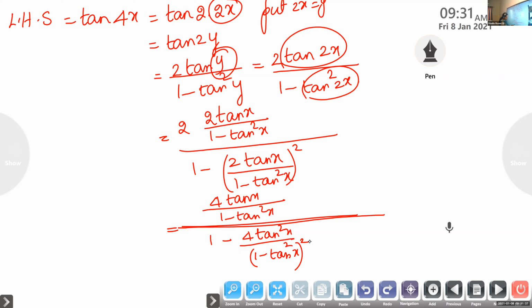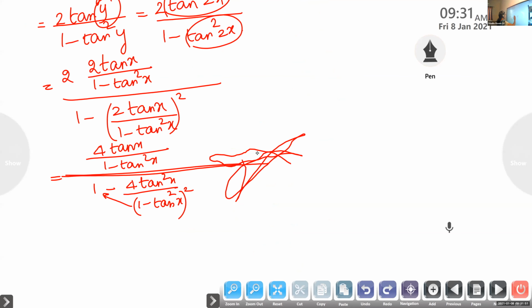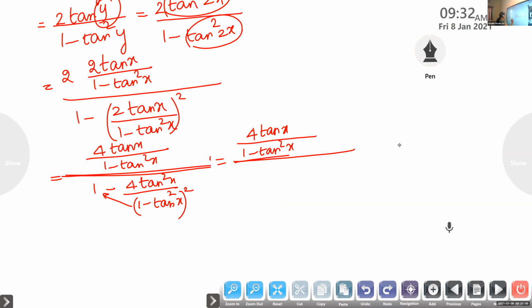So the next step, numerator already it is in the simplified form. Denominator, look at the denominator. Here we can take the common LCM. Cross multiply. Cross multiplying in the denominator, what will you get? So it is equal to numerator, no change at all. 4 tan x by 1 minus tan square x, by, so the denominator you are cross multiplying.